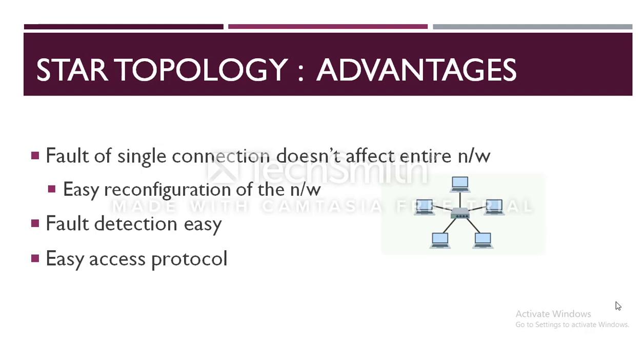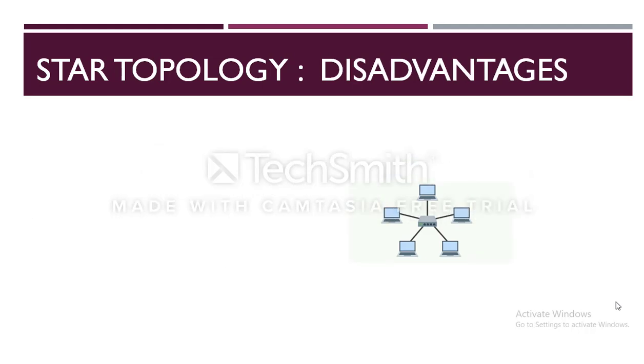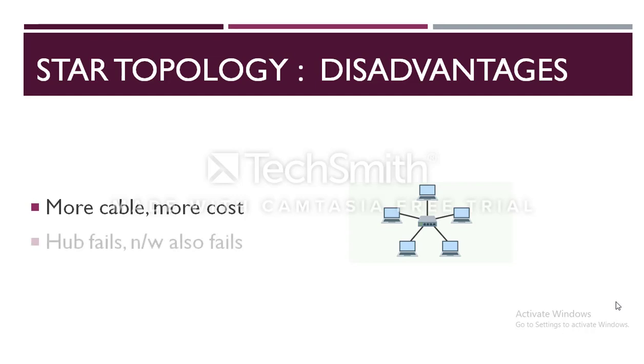Disadvantages of star topologies are: since every node is directly connected to the center, a large amount of cable is needed, which increases the installation cost of the network. The entire network is dependent on the central node. If the central node fails, the entire network goes down.